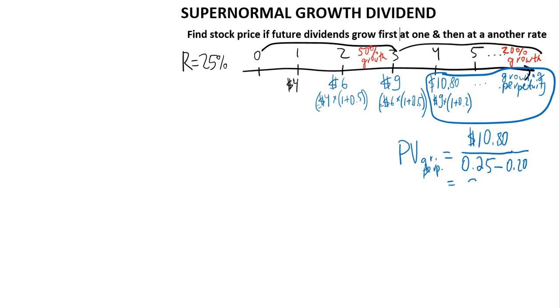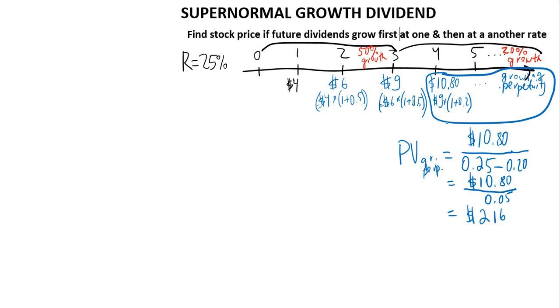So what we have is $10.80 divided by 5%, and that gives us $216.